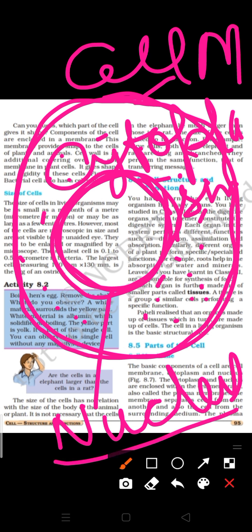What is the function of the brain? The brain is the most important part of the body. Like this, the nucleus is also the most important part of the cell. The semi-liquid structure present in the cell is known as the cytoplasm. For today, that much is sufficient. In our next class we will read more about it, and today you will also get the notes of the same chapter. Okay, thank you children.